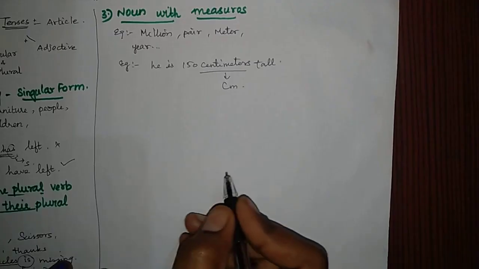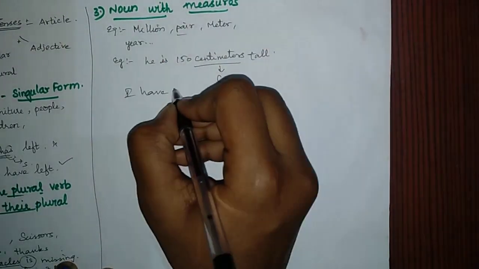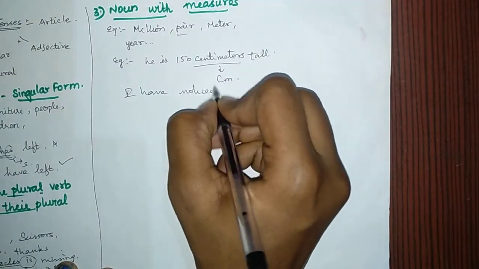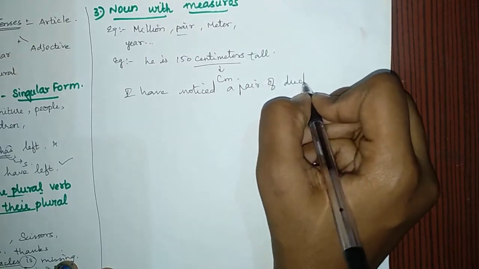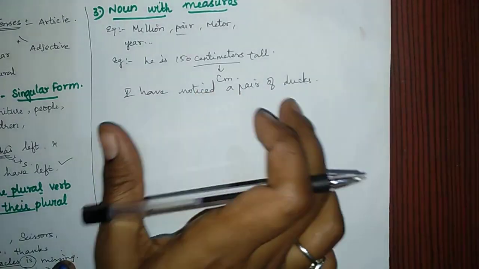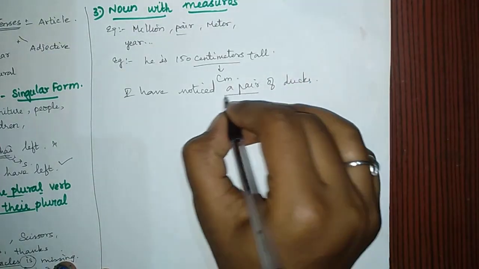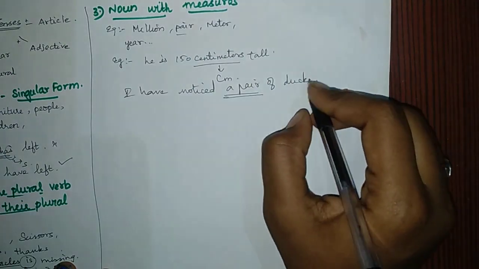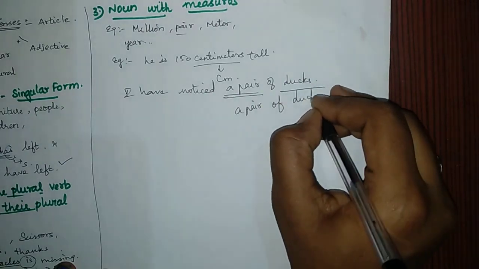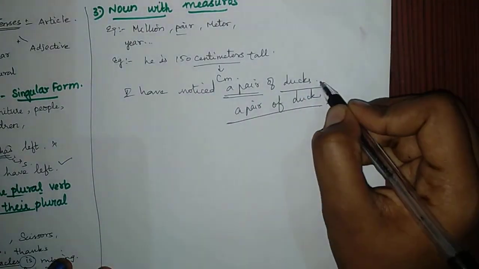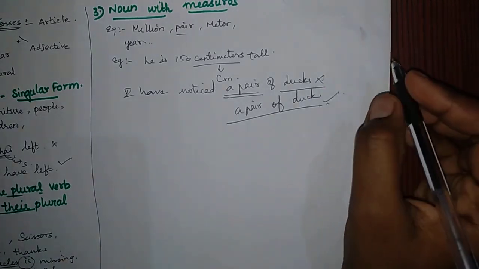I'll give an example for another word, like pair. I have noticed a pair of ducks. Here the mistake is that we have used 'pair', so we should not say ducks. Pair means double, so here itself we mention the two. So this is wrong, and the correct statement is: I have noticed a pair of duck.